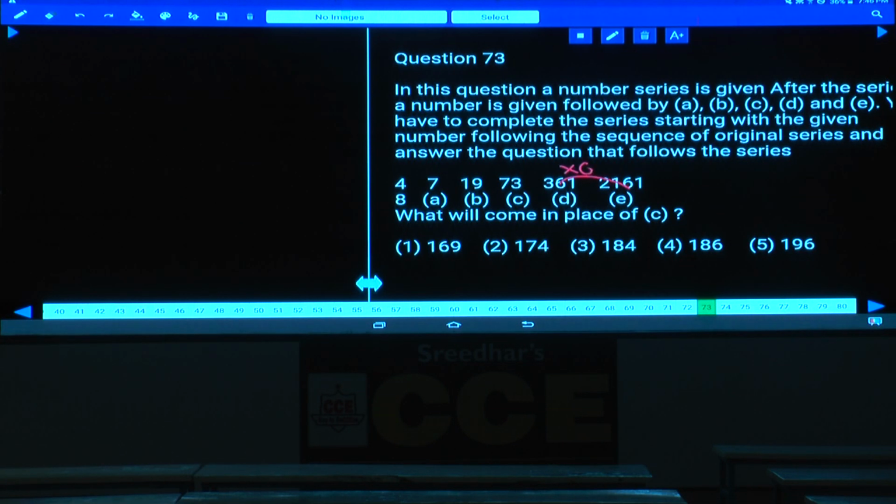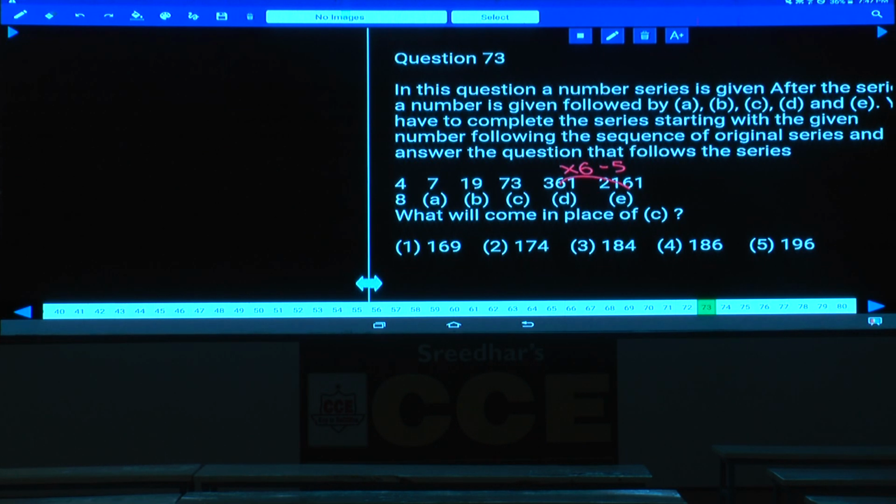Hence into 6. 361 into 6. 361 into 6 is 2166, minus 7 or 5? Minus 5. Now 361 into 6 minus 5, okay, 2166 minus 5, 2161. Okay, 2161.